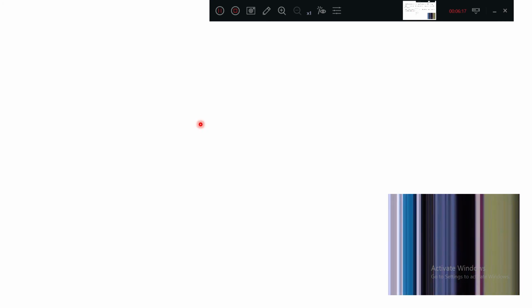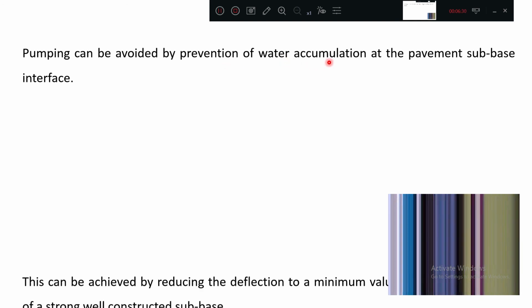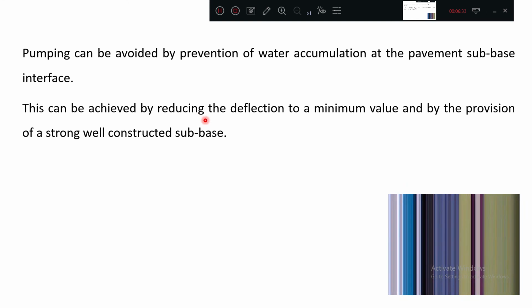Precautions you can take. First and foremost is preventing the water from getting inside. That is very important. Second, this can be achieved by reducing the deflection to a minimum value and by the provision of a strong, well constructed subbase. A more compacted subgrade will not allow water to get inside and mix and make mud.